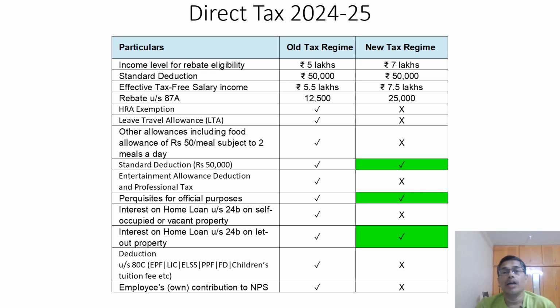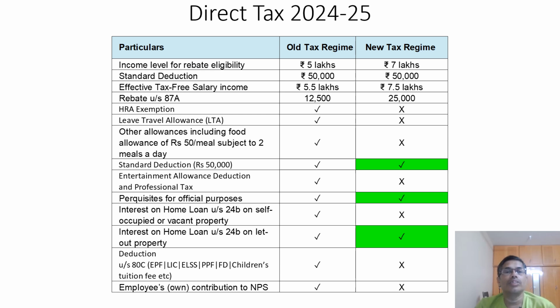HRA exemption. In old regime we have HRA calculation, that allowance exemption calculation: rent paid minus 10% of the salary, and based on city, 50% or 60% of salary, whichever is lower, that we can claim as HRA exemption in old regime, whereas you cannot avail the HRA exemption in new regime. Like that, leave travel allowance also we can claim in old regime, whereas you cannot claim in new tax regime.